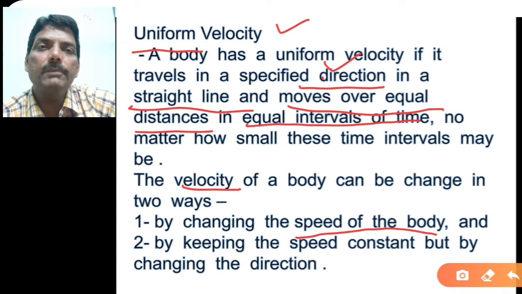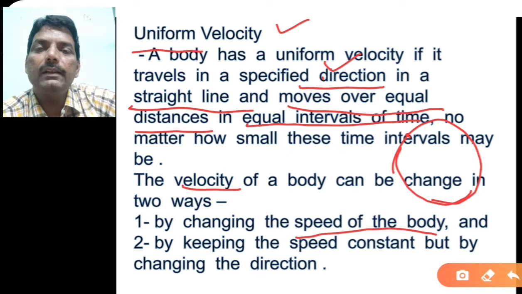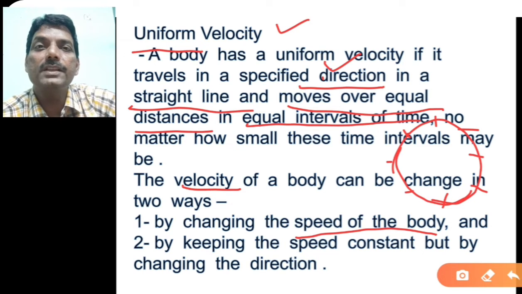Second thing, keep the speed constant. Suppose I am moving on a circular path like this, and the speed of the body is 60 meter per second. No doubt at every point the object will move with 60 meter per second, so the speed is constant.